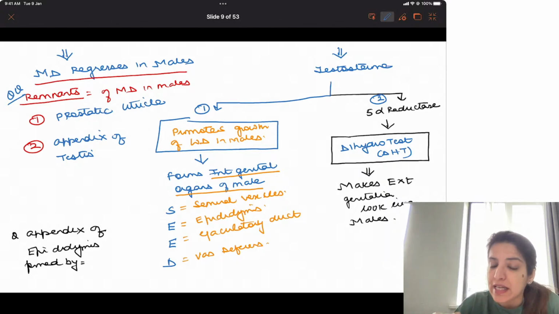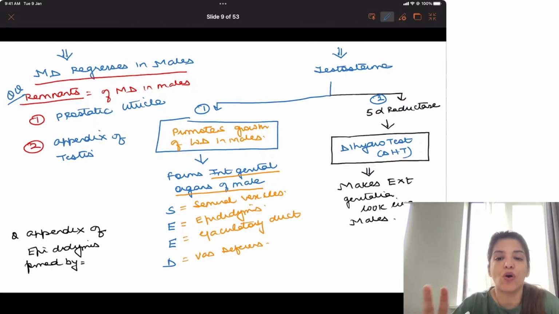And it is this DHT which makes the external genitalia look like male external genitalia. Right? So external genitalia resemble male external genitalia due to the presence of dihydrotestosterone, and this dihydrotestosterone is formed from testosterone.